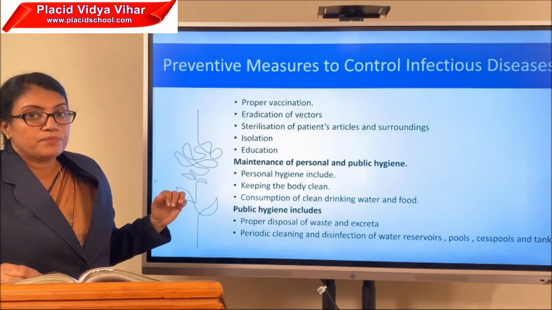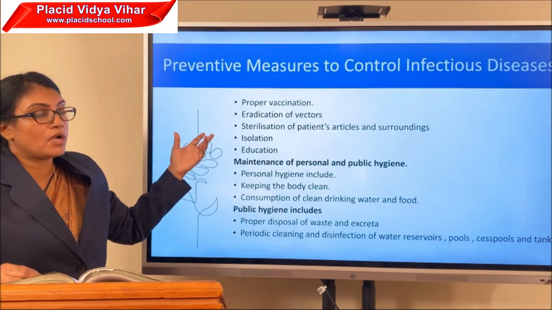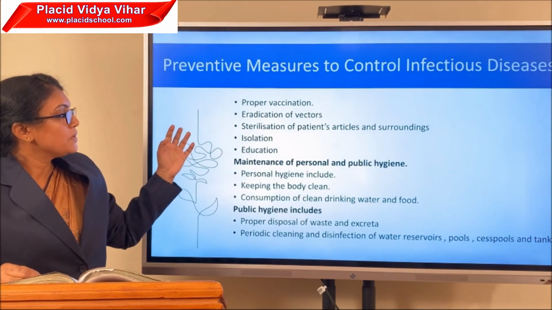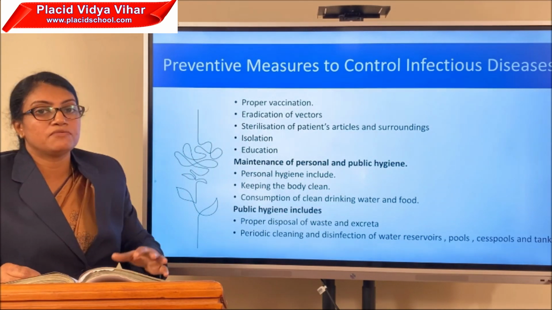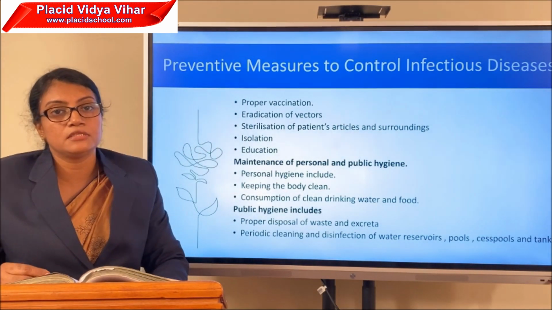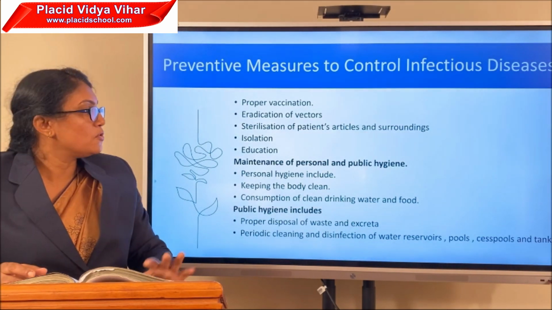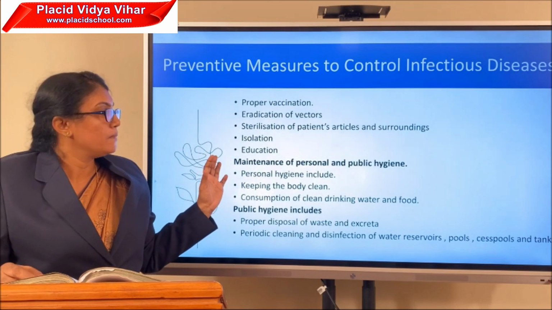Proper vaccination. For various diseases there are vaccines available. You can make use of them. Then eradication of vectors. You have seen that vectors are there. Houseflies act as vectors. The female mosquitoes act as vectors of various diseases. So eradication of vectors is very important.